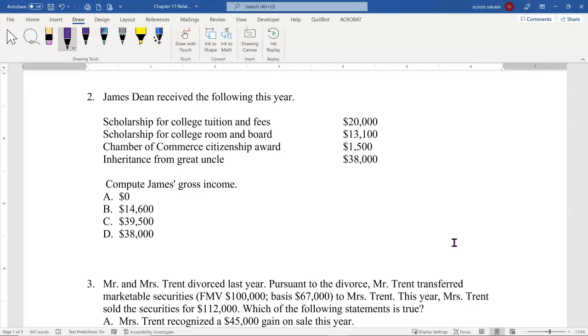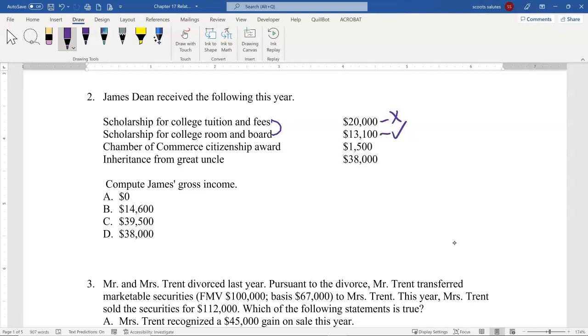Okay, so on these, notice and you can probably already guess, there's going to be a difference in how the tuition and fees scholarship is treated from the room and board. Right, so the tuition and fees not included. However, the room and board is included. The only thing you can exclude is tuition and fees.